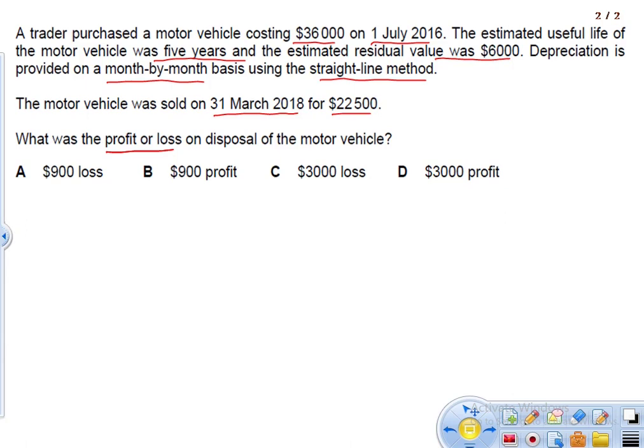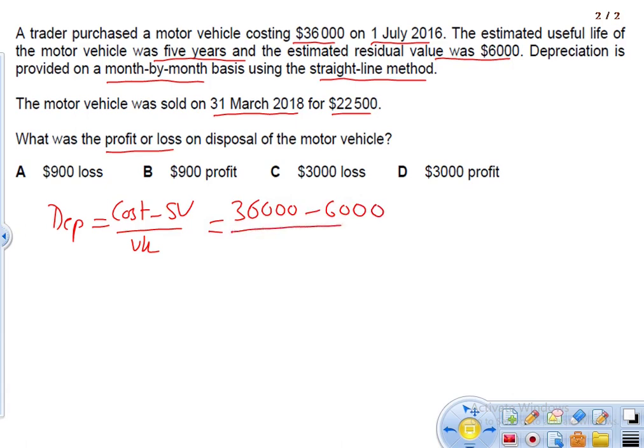The depreciation method is very simple. We need to use the straight line method. But first, let's find out how much the depreciation should be for a year. For this, we have the cost, the scrap value, and the useful life. The cost is 36,000, the scrap value is 6,000, and the useful life is 5 years. So 6,000 is the depreciation we need to subtract each year.